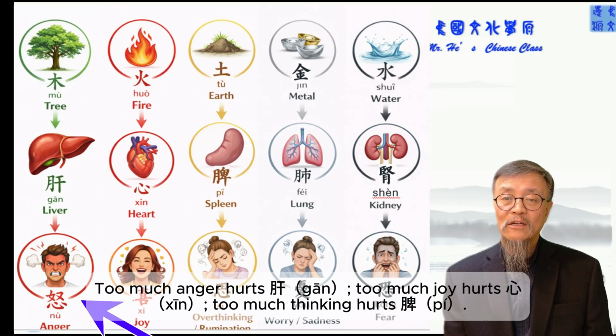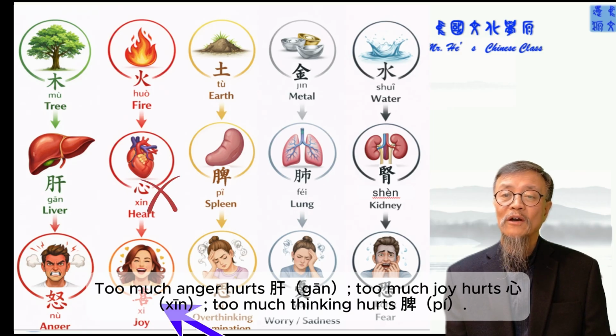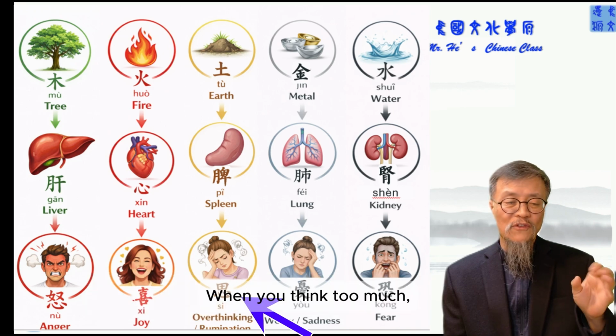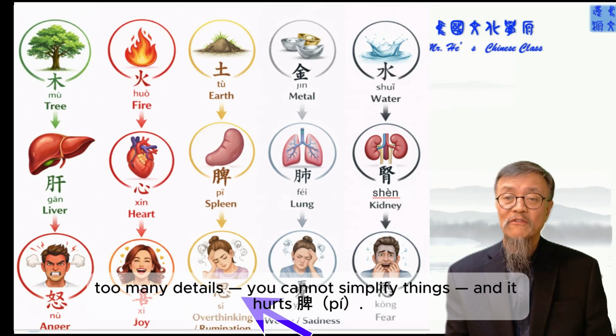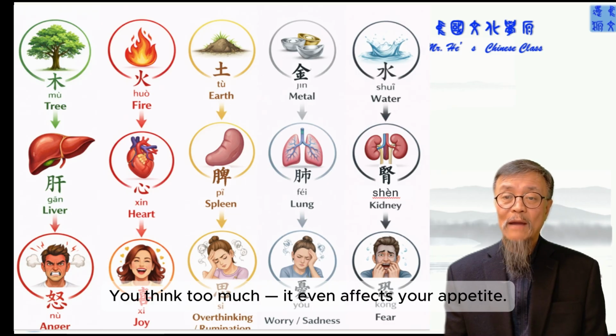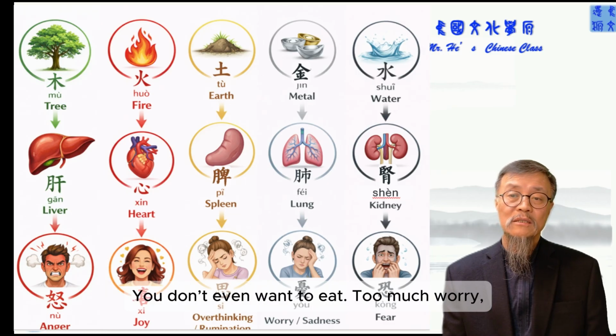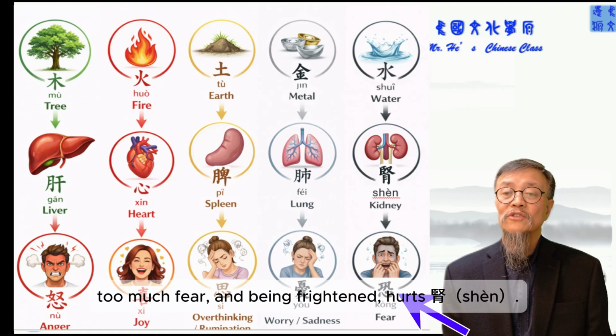Too much anger hurts this. Too much joy hurts this. Too much thinking, when you're thinking too detailed, with too many lines that you cannot simplify, hurts this. You think too much, it's going to affect your appetite. You don't even want to eat. Too much worry, too much sadness is going to hurt this. Too much scare, being frightened, is going to hurt this.